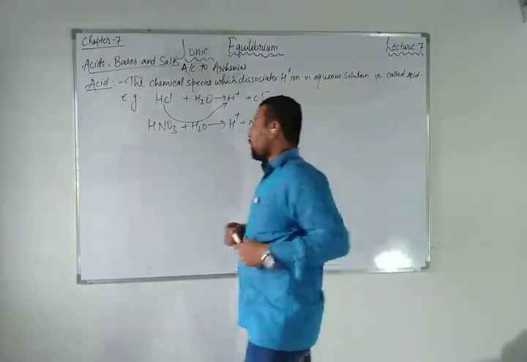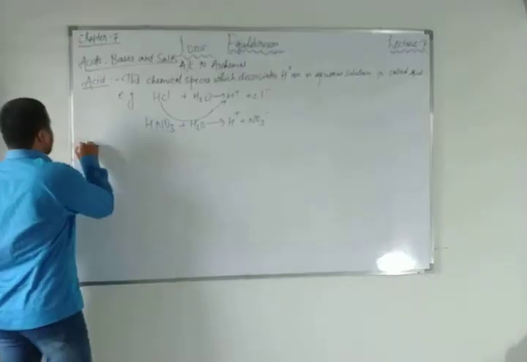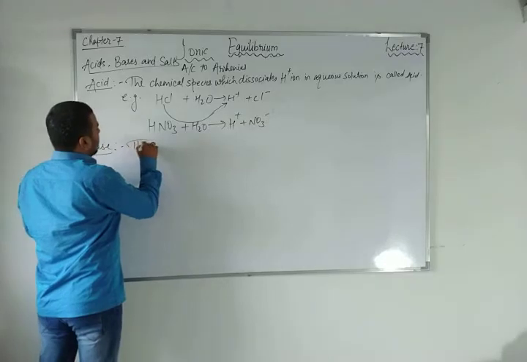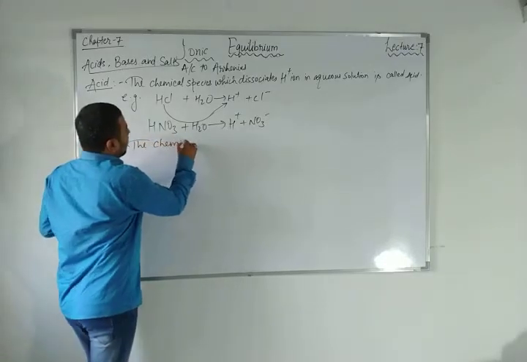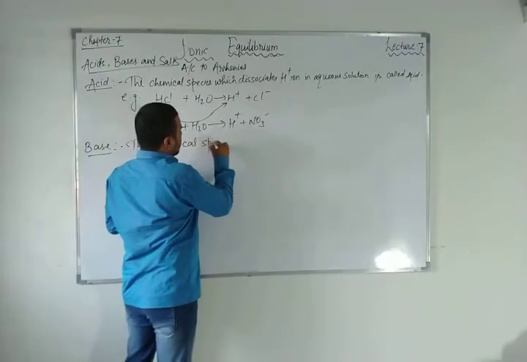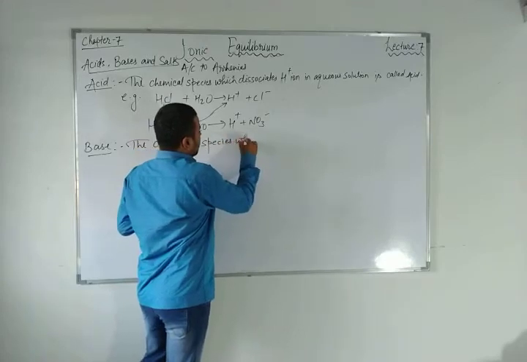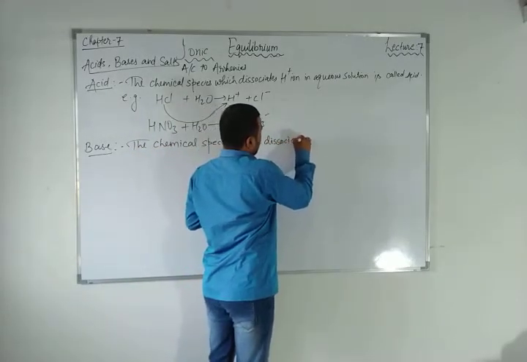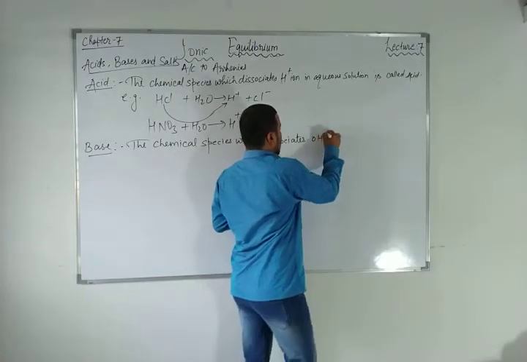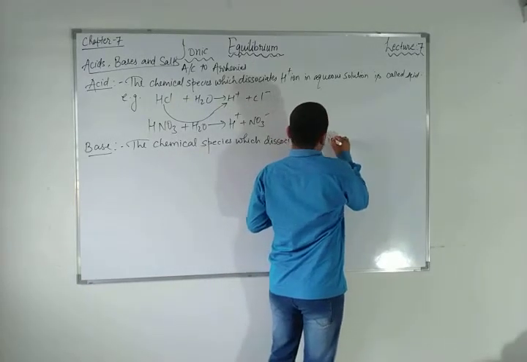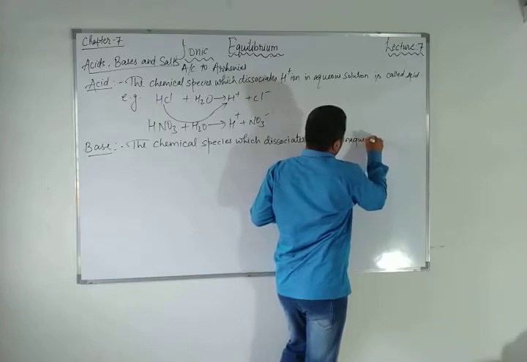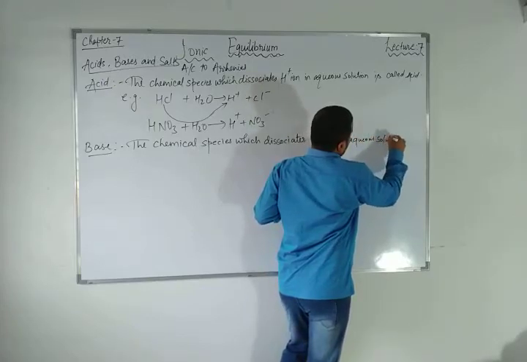Now, if I talk about the Arrhenius base, how will you define it? Arrhenius base is the chemical species which dissociates hydroxide ion in aqueous solution and is called a base.